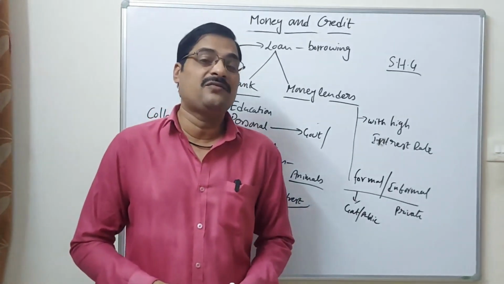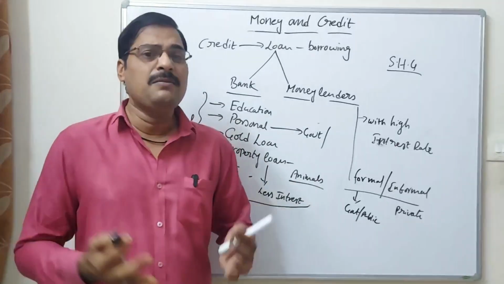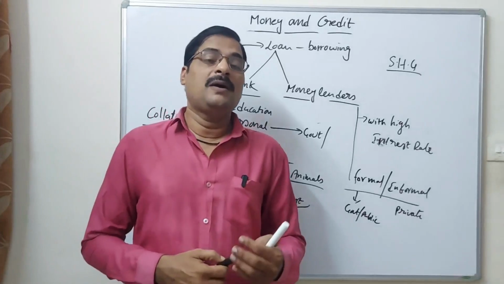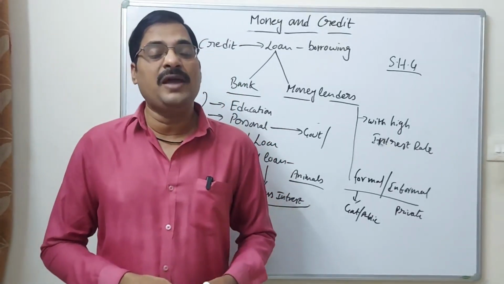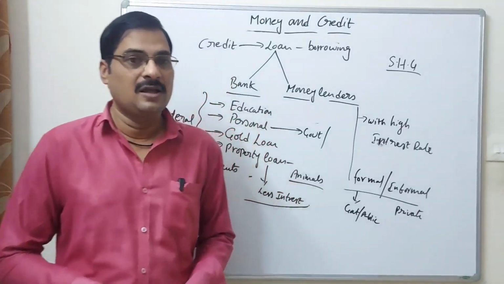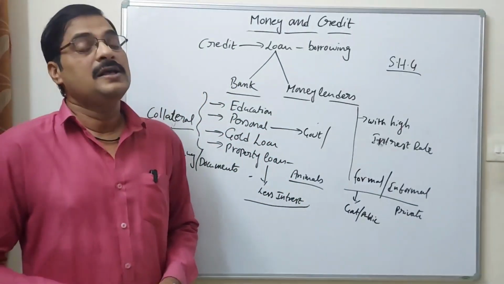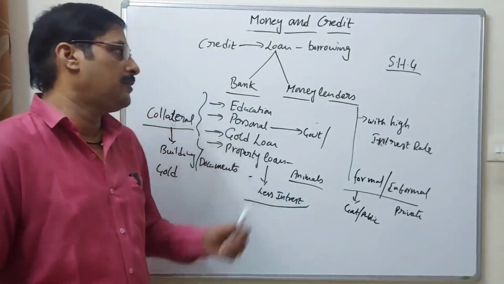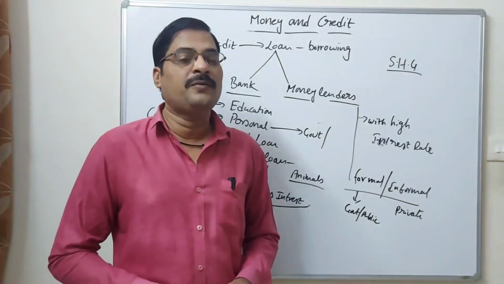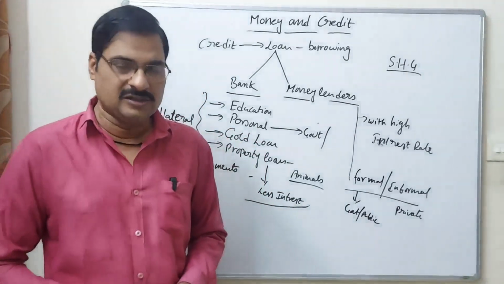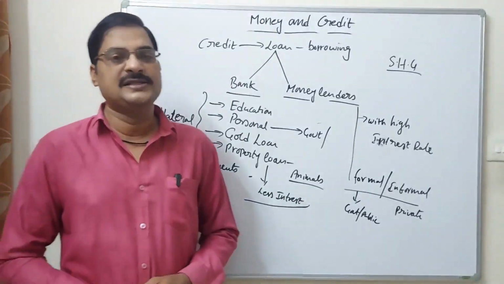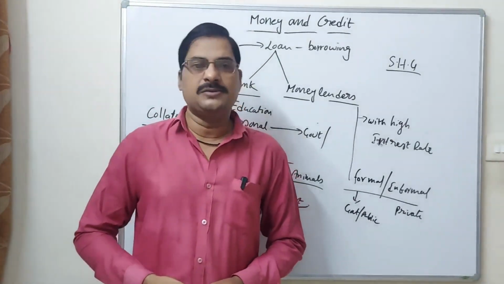This situation never comes before, because all the depositors want to withdraw their money at the same time. What about the situation of the banks? So imagine that and see the answers. Such kinds of questions they will ask you. Self-help groups are one of the important questions. And what is the modern form of money, and double coincidence of wants in the barter system, are also very important questions in this concept, both for board exams and competitive exams.